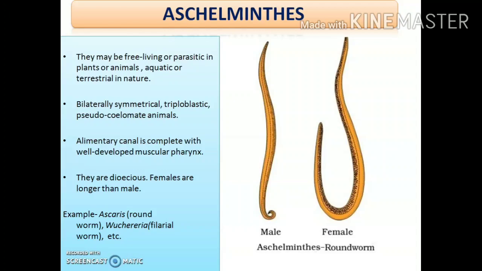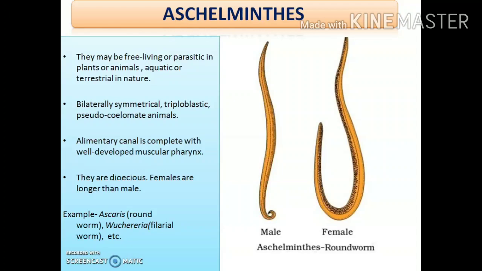Because though these animals have a body cavity or coelom, the coelom is not lined by mesoderm, and we know that a true coelom or true body cavity is the one which is lined by mesoderm. So here, as the body cavity present in these animals is not lined by mesoderm, as a result it is termed as a false coelom, and the animals are termed as pseudocoelomate animals.